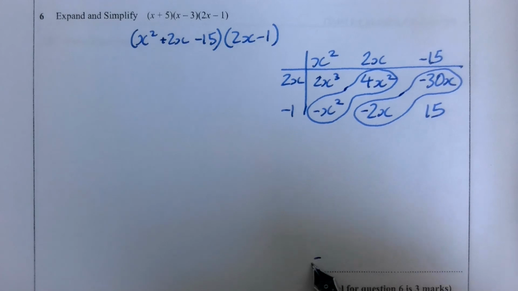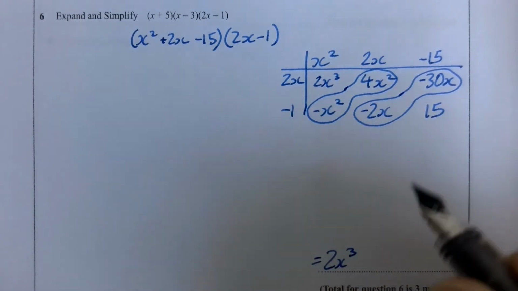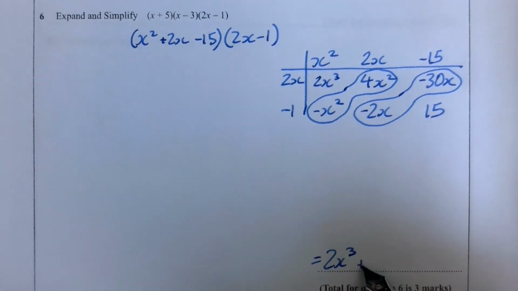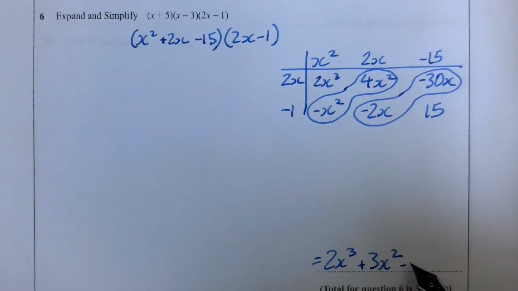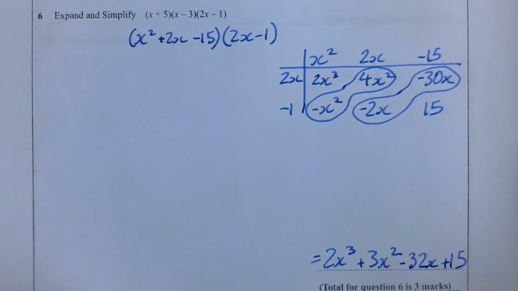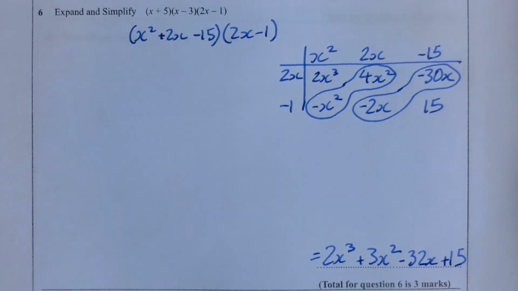So I'm finishing off with 2x cubed. 4 take 1 is 3, so plus 3x squared. 30 add 2 is 32, so negative 30 add negative 2 is negative 32x, and plus 15.